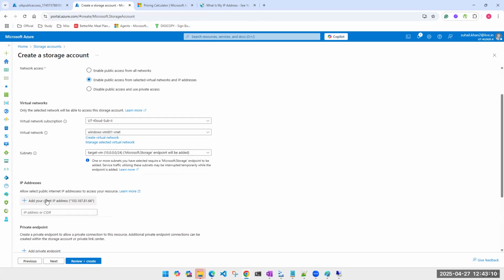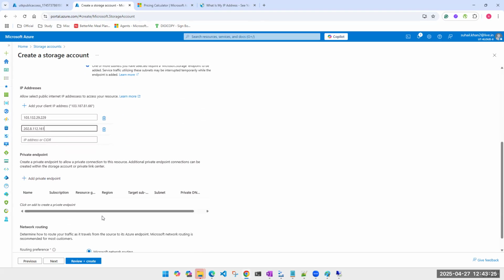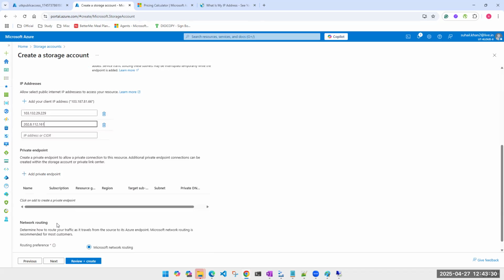And along with that, I'm adding two IP addresses. One Zareen has shared with me, so when she logs in or tries to access, she will be able to do it. And one Aradhya has sent. Apart from these two, if any of you try to access, you will not be able to do it. Private endpoint we will do later.